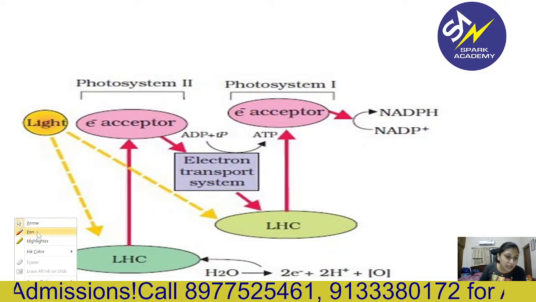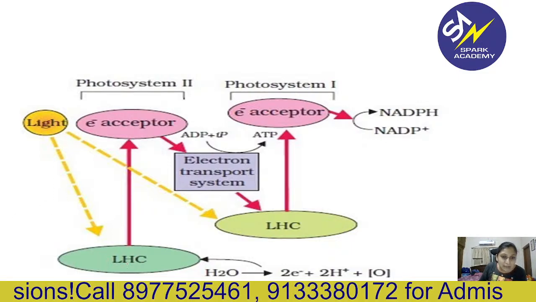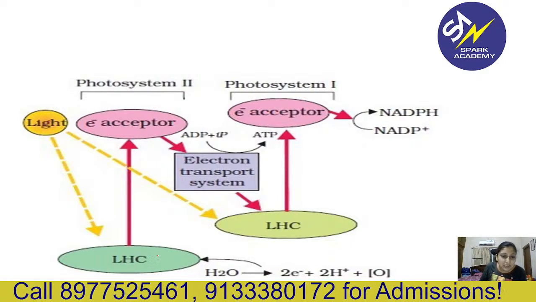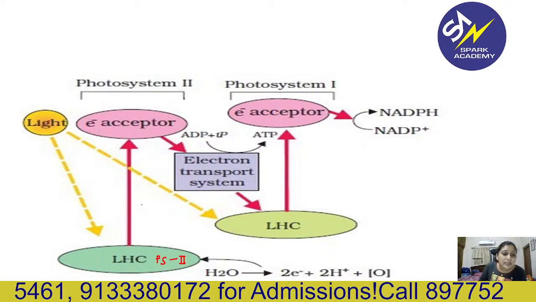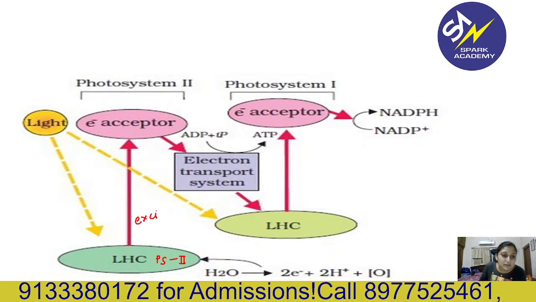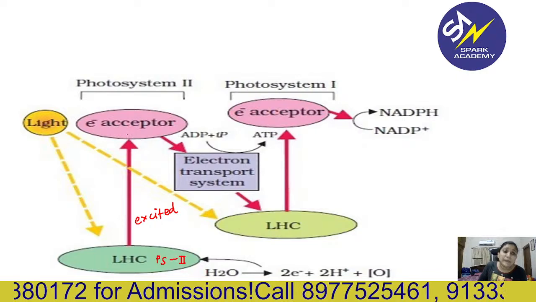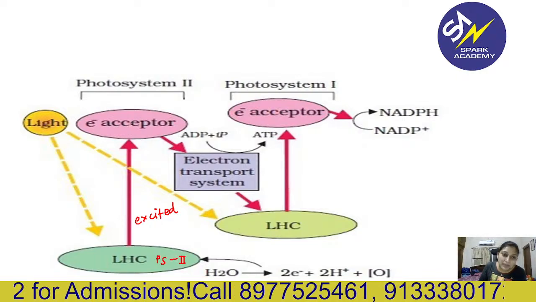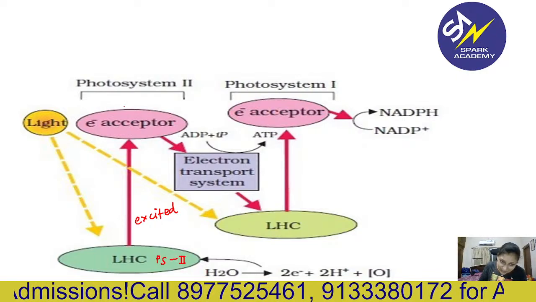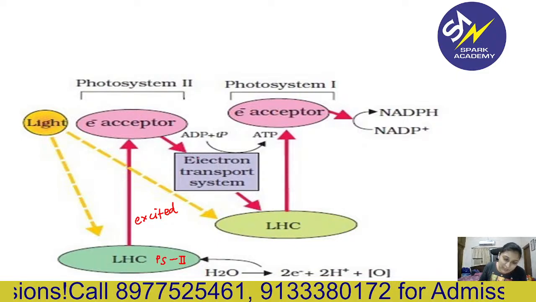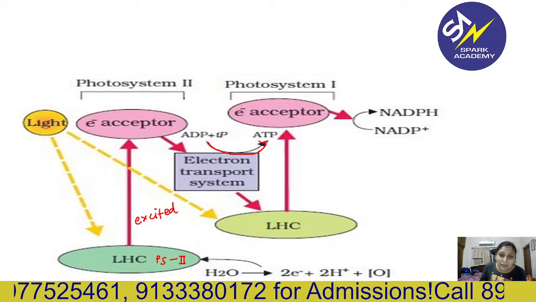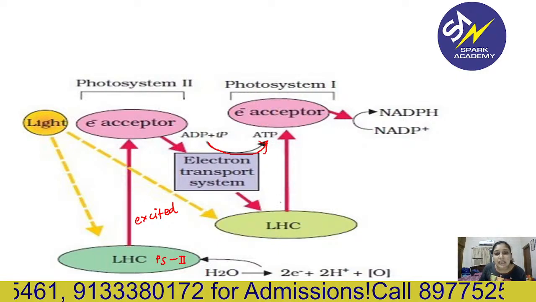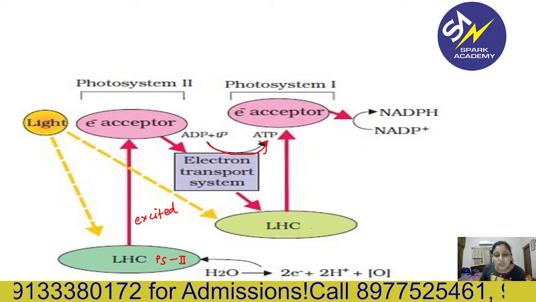Look here, I will explain again. Light is absorbed by the LHC, that is PS2, first. Then electrons get excited. These electrons are accepted by the primary electron acceptor, mostly ferredoxin. Then it transfers them to the ETS. During this process, ATP is released and then the electrons are again transported to PS1.